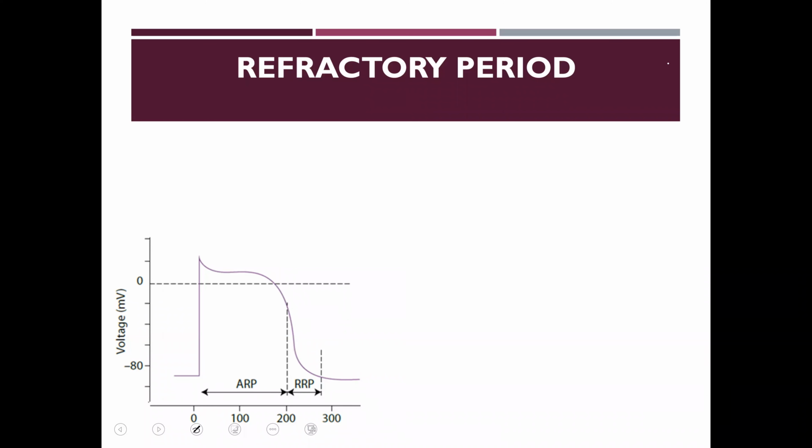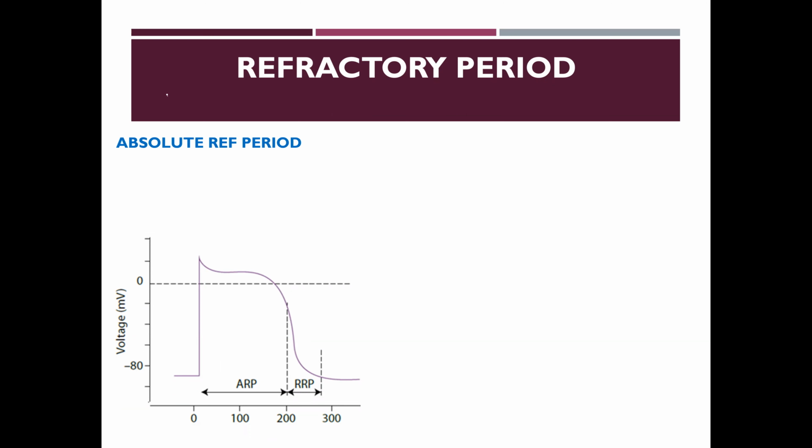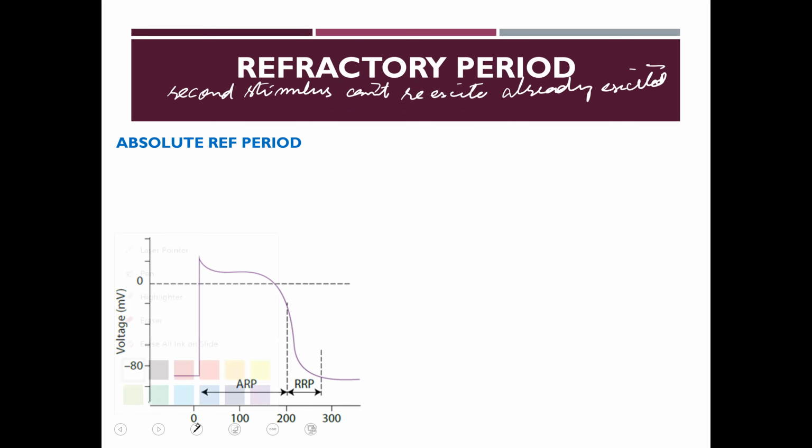The refractory period is the period during which a second stimulus cannot re-excite an already excited muscle fiber. It is of two types: absolute refractory period and relative refractory period.